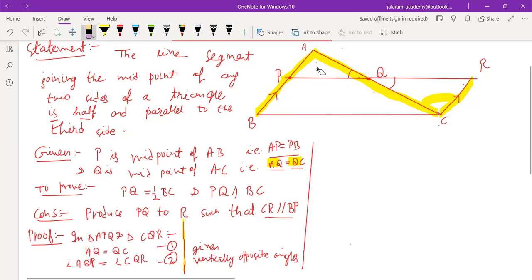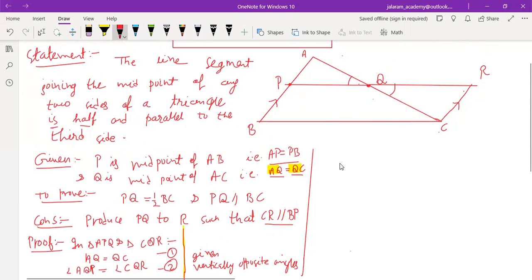So how will you prove this? So leave the first two by writing the theorem or by writing the equations only.